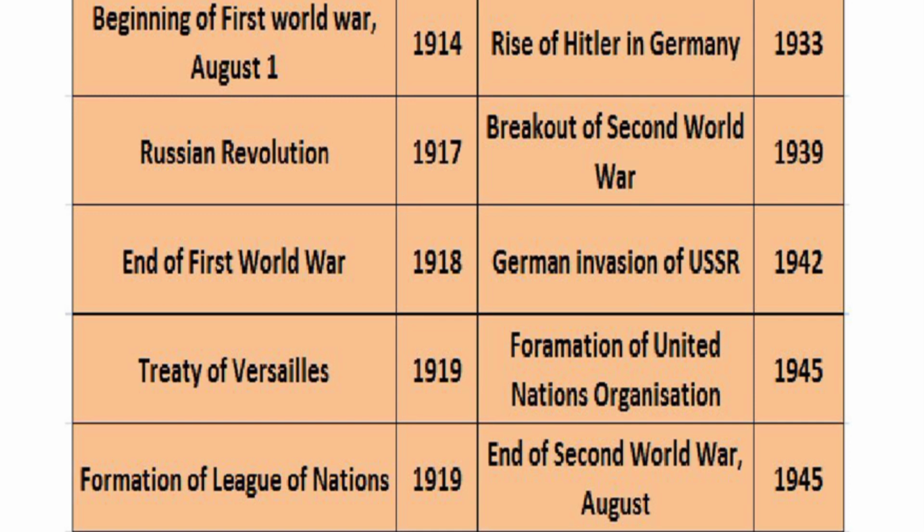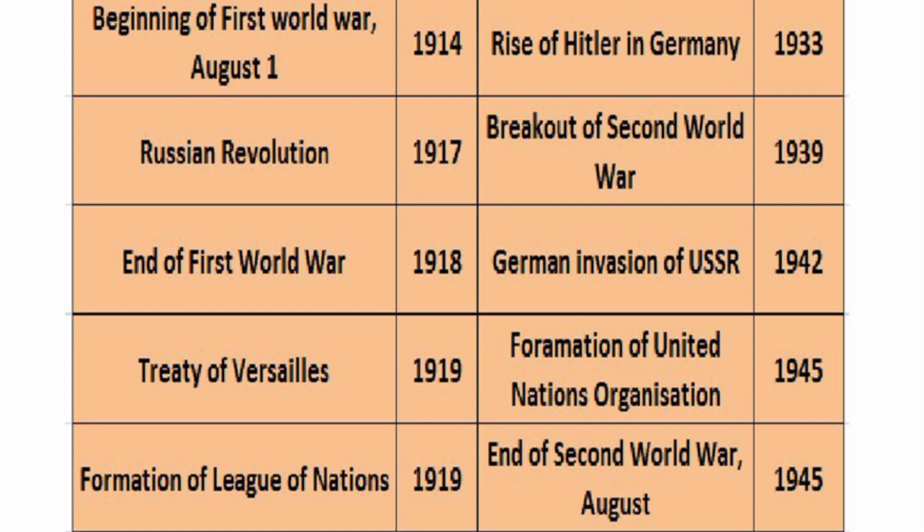Students, this chart or table indicates a timeline chart. Here some incidents are there. Students, all of you note down this timeline table in your notebook. Beginning of First World War, August 1st, 1914. Russian Revolution, 1917. End of First World War, 1918. Treaty of Versailles in 1919. Formation of League of Nations in the year 1919.